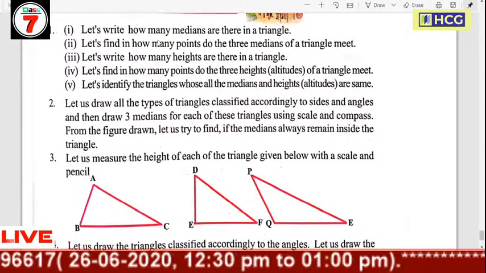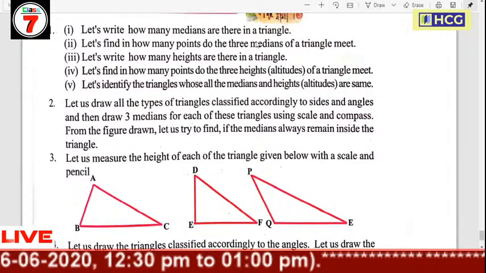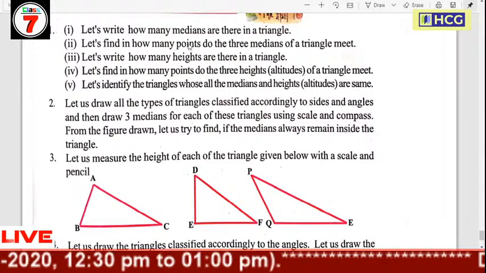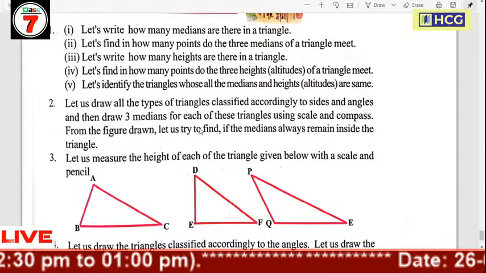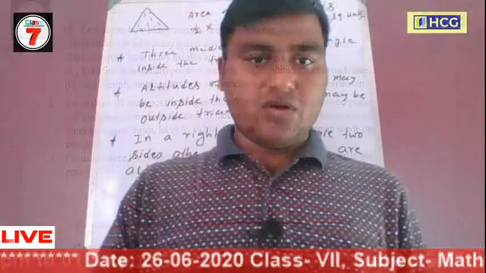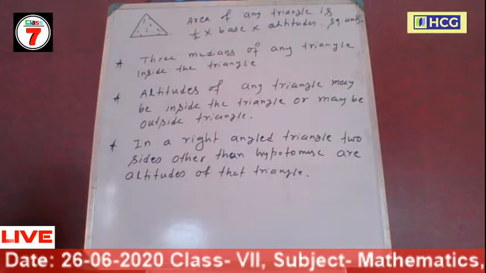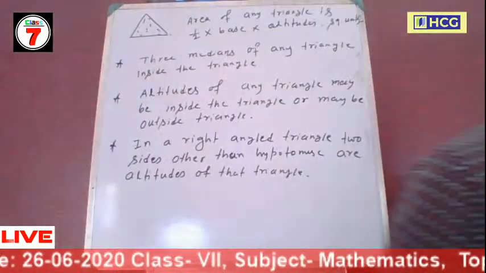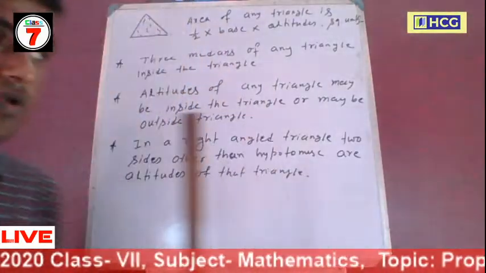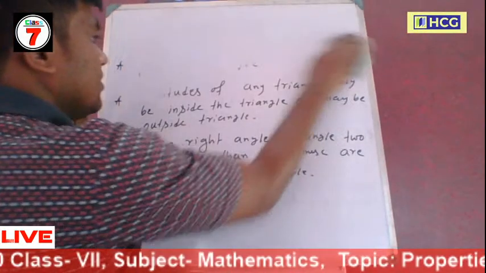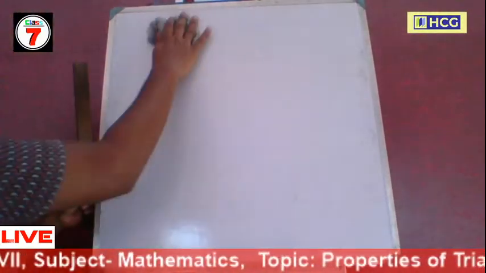Next, question number 2: let us draw all the types of triangle classified according to sides and angles, and then draw three medians for each of these triangles using scale and compass. First, we draw an equilateral triangle.